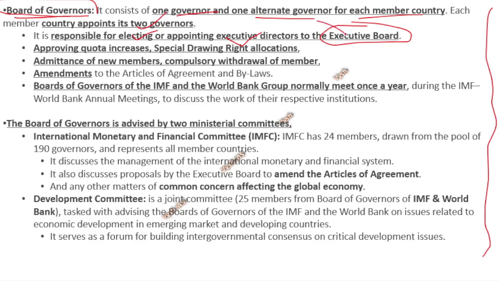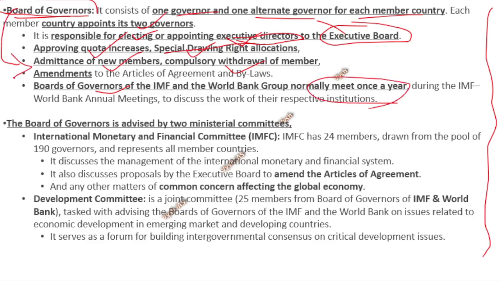The directors who work there will be appointed by the governors, and the governors will approve the quota increases and special drawing rights. I will explain special drawing rights in a while, so wait for that. They also decide the admittance of new members and the compulsory withdrawal of members, meaning anybody going in or out, every major decision. And they meet once a year. This is all done by the Board of Governors.